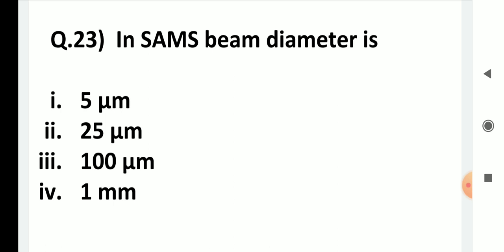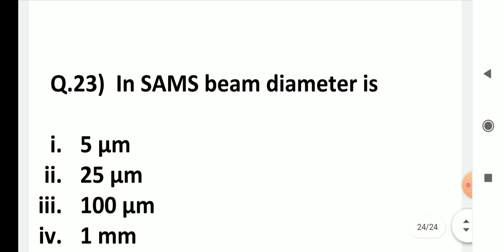In SAM, beam diameter is, now SAM is a scanning, it's a primary source for the Auger electron spectroscopy. This beam will produce electrons and these electrons have got diameter of 5 micrometers.